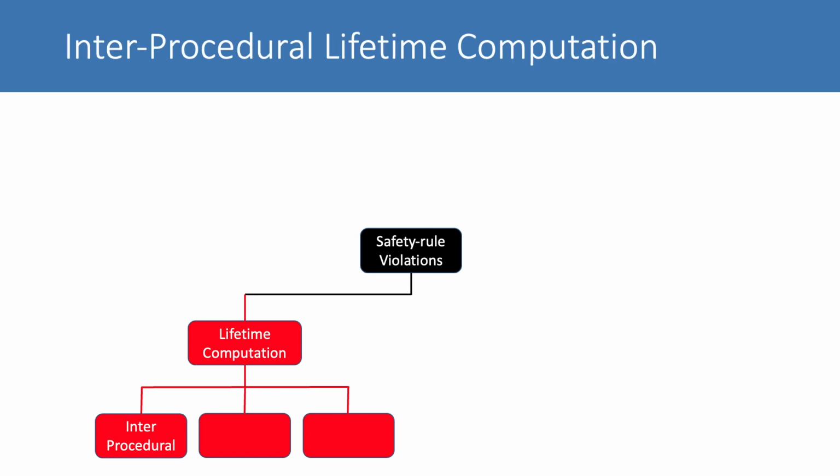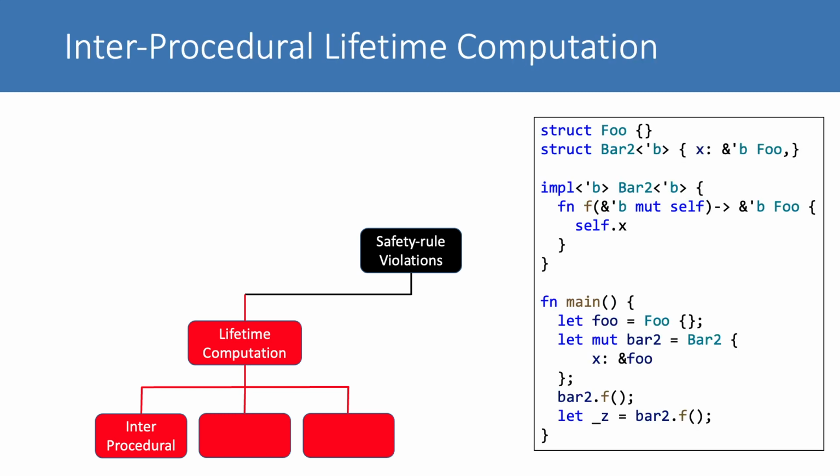An object's lifetime may cross a function's boundary. Let me show you an example. A function can borrow its input parameter. Here, function f mutably borrows the input bar2 object. Usually, the borrow terminates after the function call. However, due to these lifetime annotations, the lifetime of the borrow conducted by f is bounded with the lifetime of